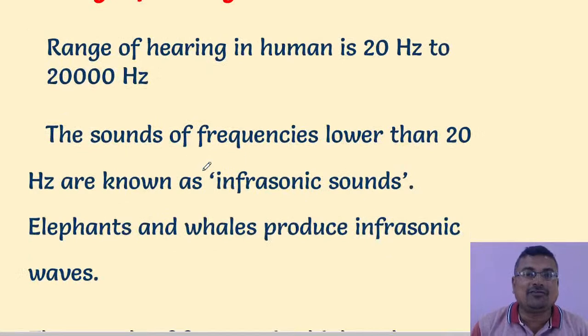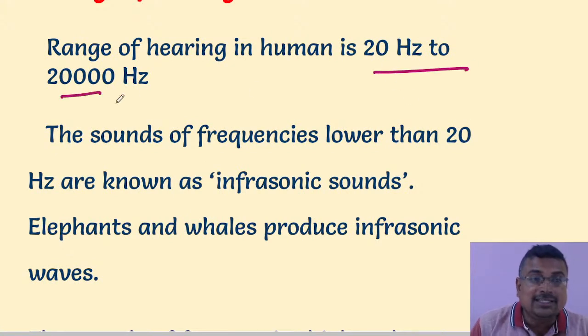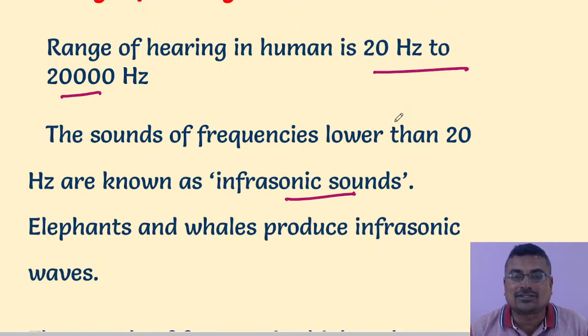Now about the range of hearing. How much sound can our ear listen to? It is 20 hertz to 20,000 hertz. This much range our ear can listen to. Below 20 is called infrasound. Above 20,000 is called ultrasound.